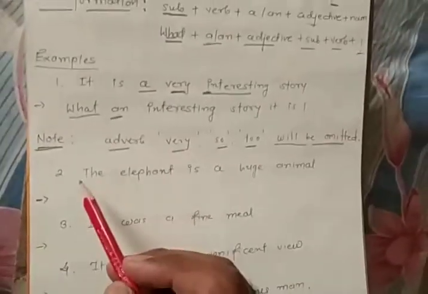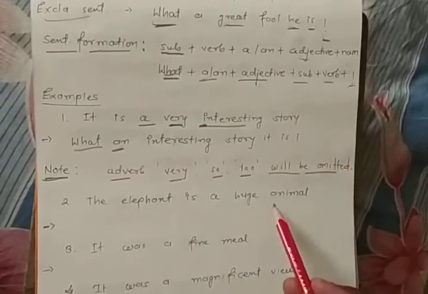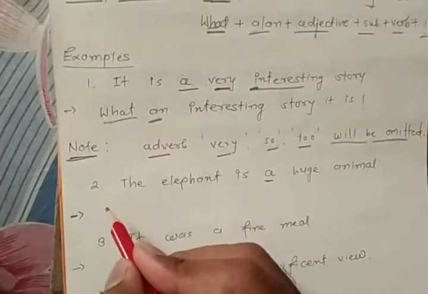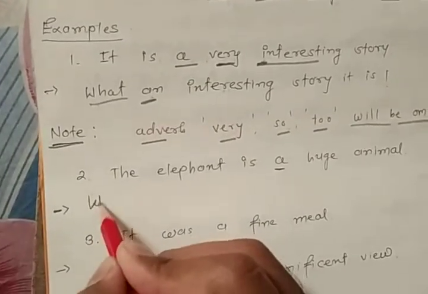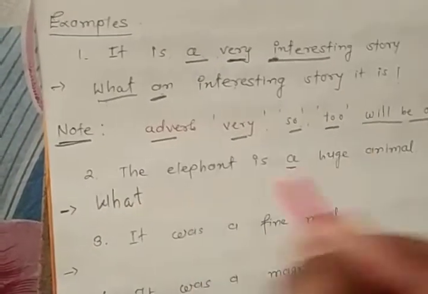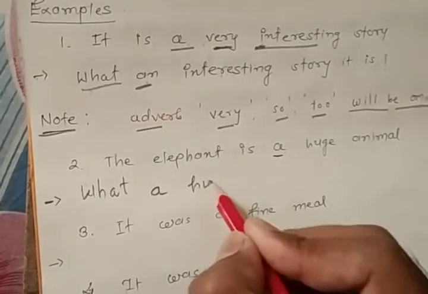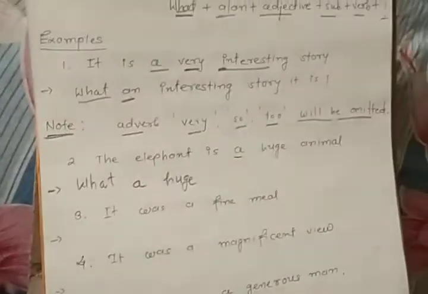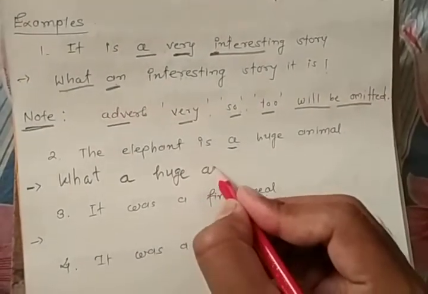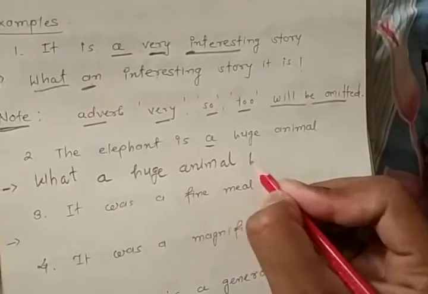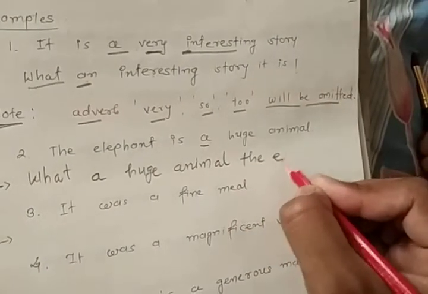Next example, you can see the second: The elephant is a huge animal. Now can you see the article? So we will write here first "what" as a word, and now we will write the article. It means we say: what a huge animal. What a huge animal the elephant is.